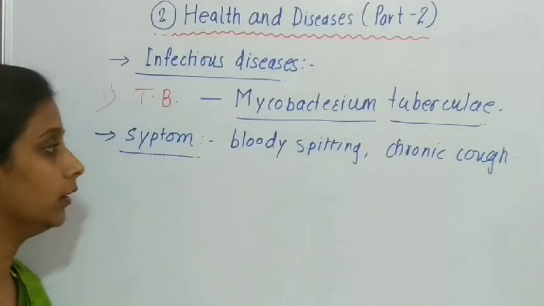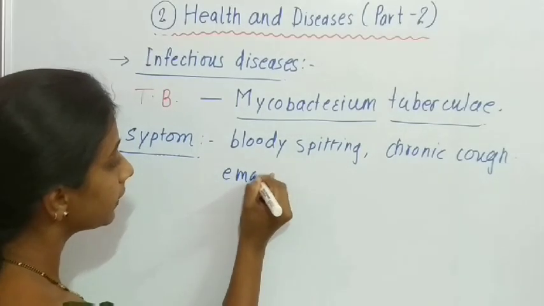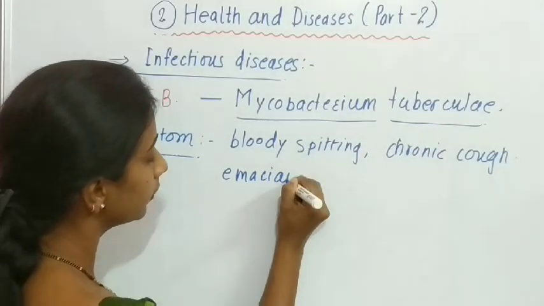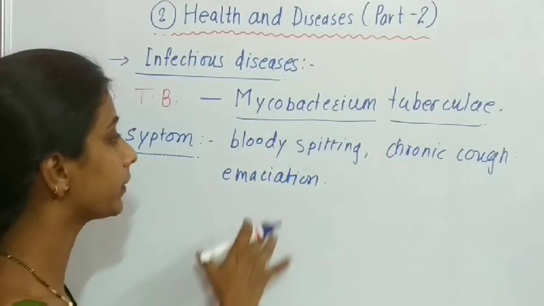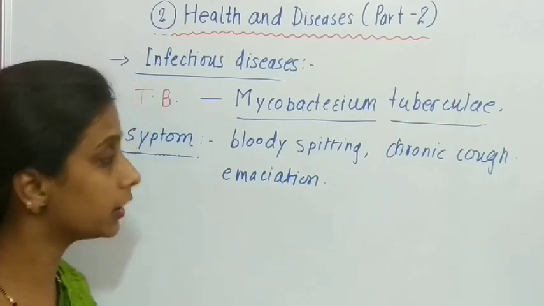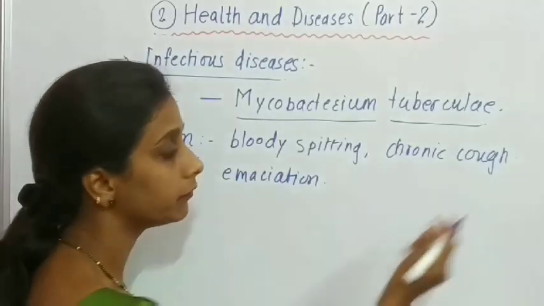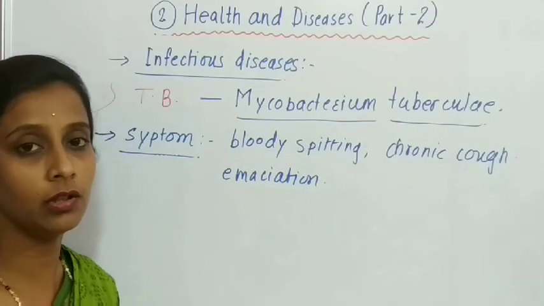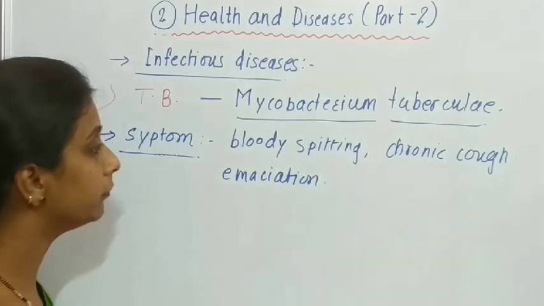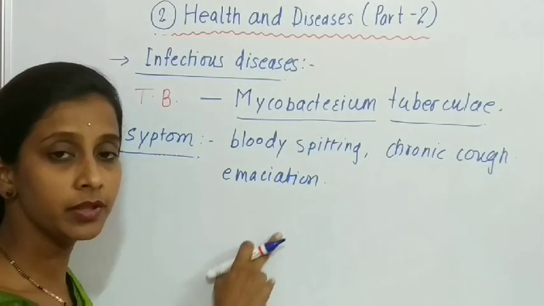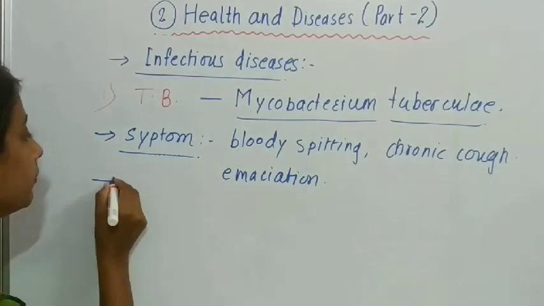The person also suffers from emaciation, which means weakness is observed in that person. Chronic cough means cough is observed for a long time, more than 20 days or nearly up to 1 month. So these are several symptoms.